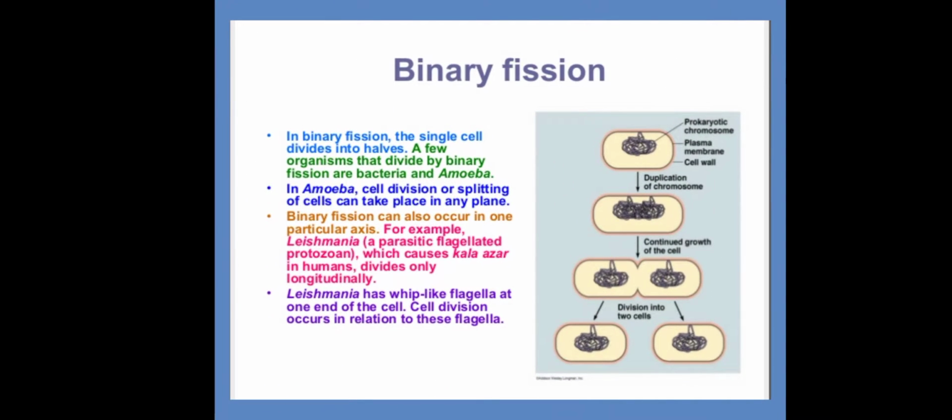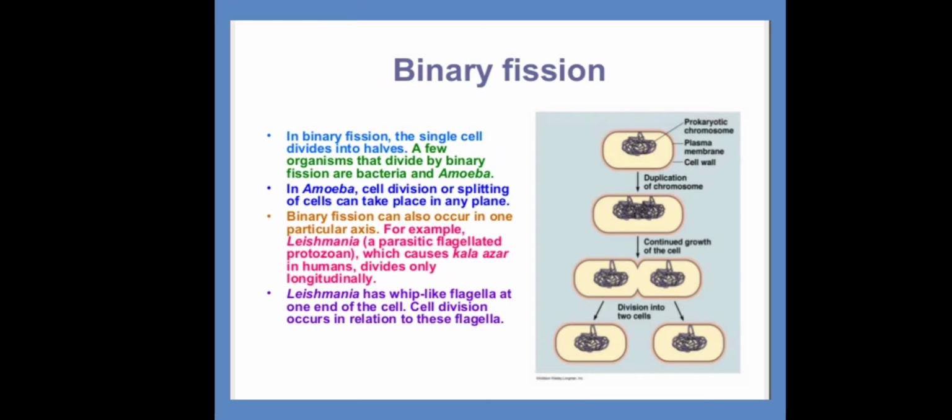So let us understand the first process, that is binary fission. In binary fission, the single cell divides into half. A few organisms that divide by binary fission are bacteria and amoeba.